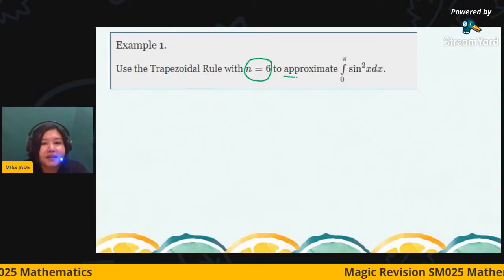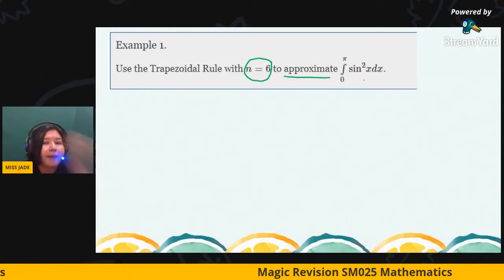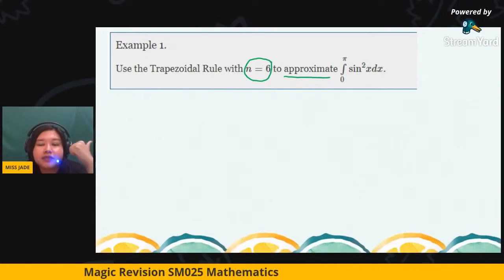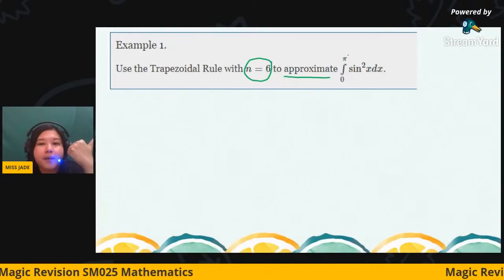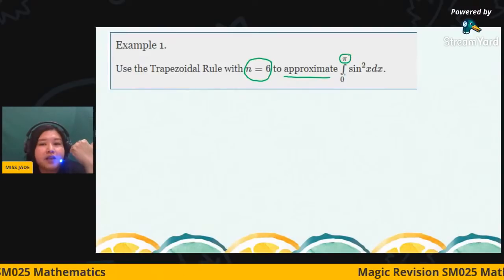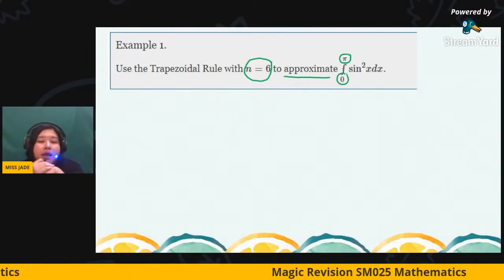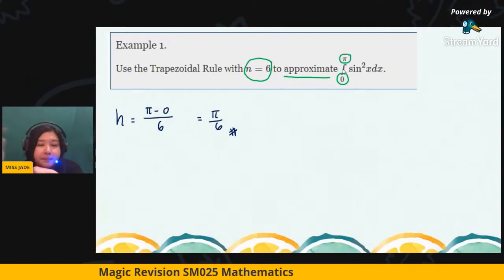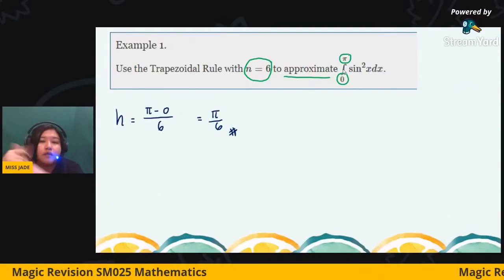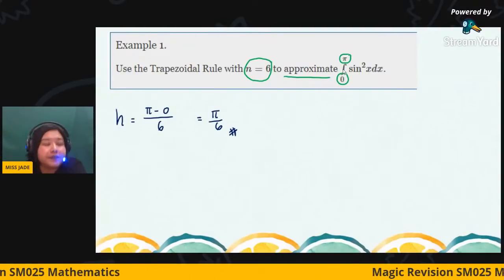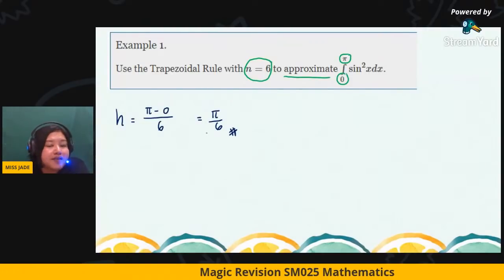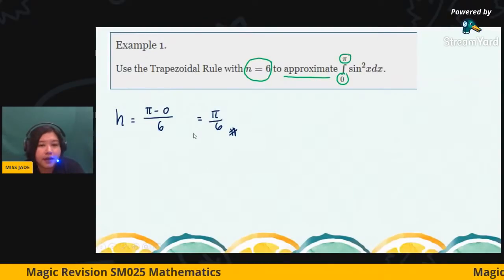To approximate. So here I'm purposely taking the trigonometry function and the trigonometry function with the square form, and the limit involves an irrational number. So the h will be pi minus 0, upper limit minus lower limit over the subinterval. So that's why the h, please leave it as pi over 6.